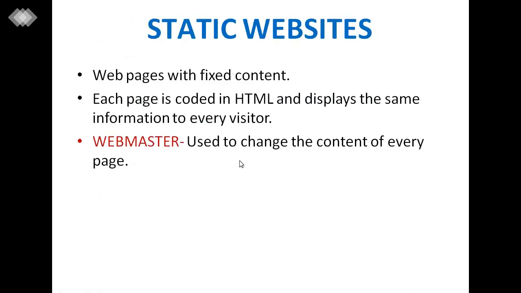Now, in static websites, web pages have fixed content and each page is coded in HTML and displays the same information to every visitor. So webmasters have to change the content of every page. These web pages which have fixed contents are called static websites.